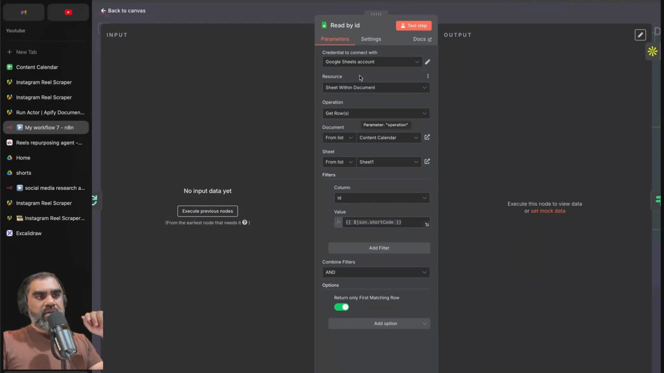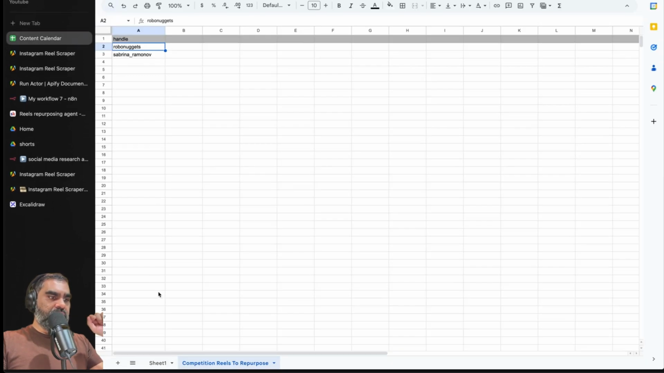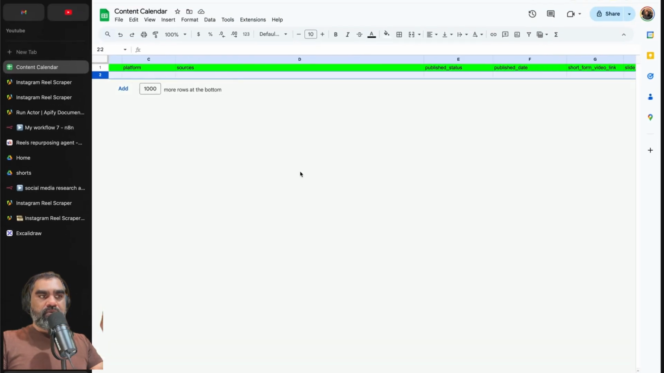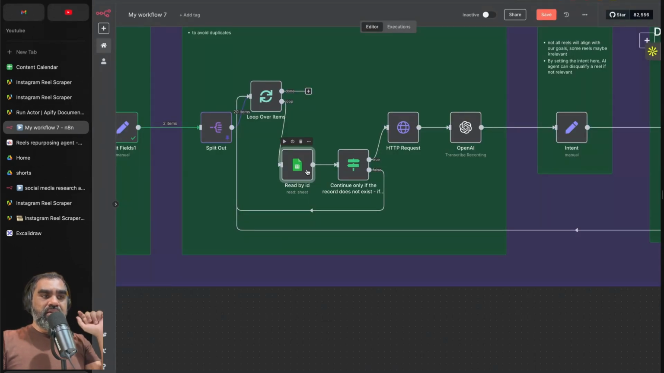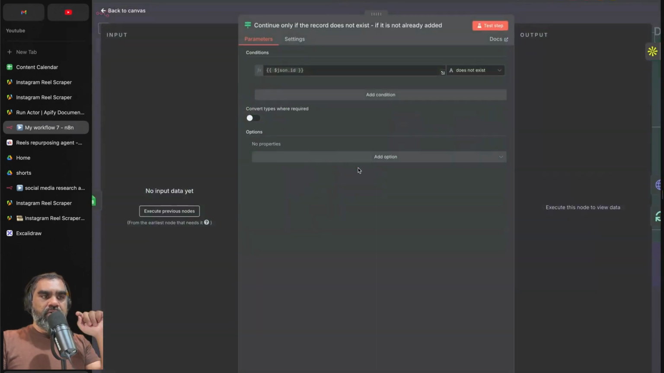What it does is it uses your Google Sheets account credentials, and it is a get rows operation, and you select the content calendar sheet that you want to read from, and you select sheet 1. That will be this first sheet here. So once it runs this, there will be a bunch of rows here, with the ID corresponding to the shortcode of the reel, and we are matching on that ID, and we are saying return only the first matching row. If there's a match in the Google Sheet, that will return one single row. And then we have an if node after that.